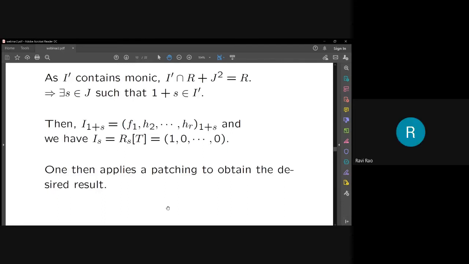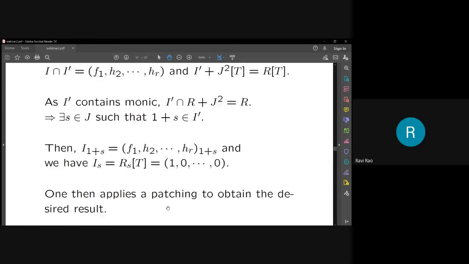Also, when you give this proof, you used f1 is monic somewhere, right? In this proof, yeah. So how exactly did you patch? Because one is (1, 0, 0, ..., 0), the other is (f1, h2, ..., hr). So what is the connection? Yeah, that is Suslin's monic polynomial theorem, right?